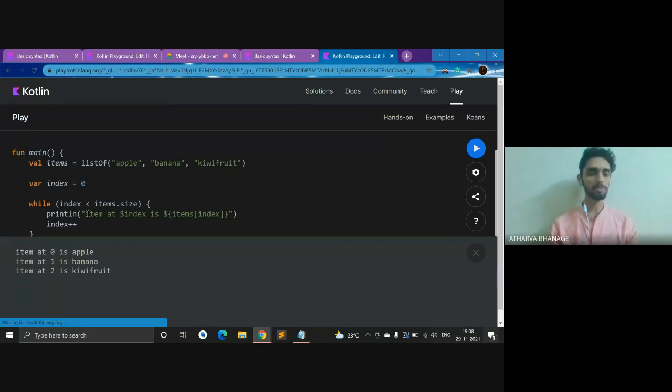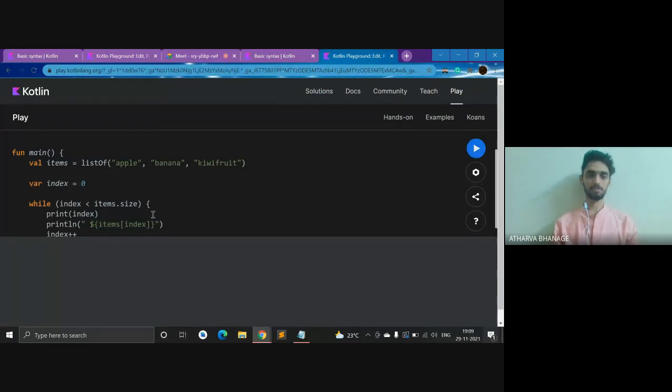So what do I put? While, initially what do I have? We have index as 0, right? And let me print index. So when index is 0, at place 0 I have apple, at place 1 I have a banana, and at place 2 I have kiwi fruit, right? So this is what index stands for.